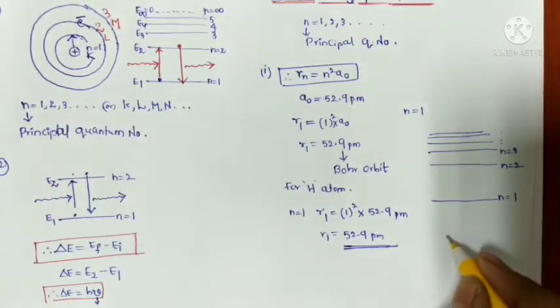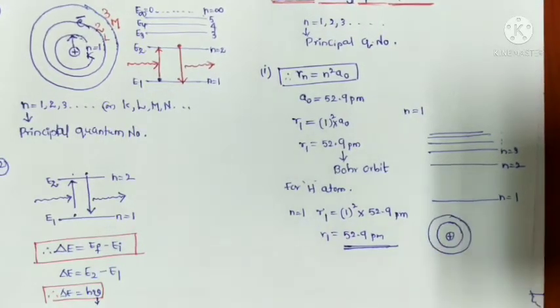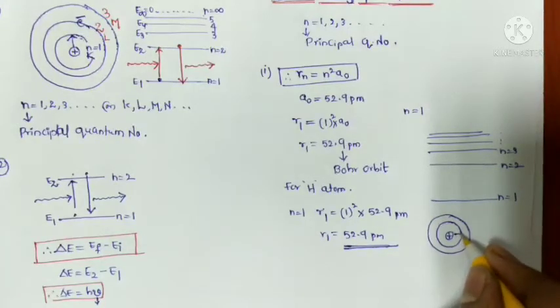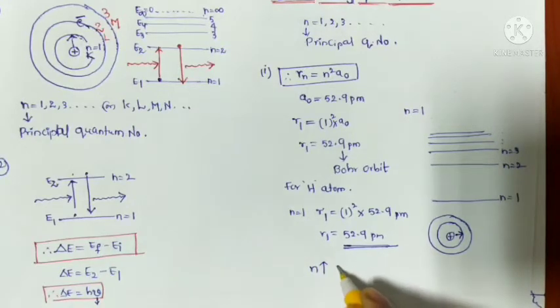Or we can explain it here: this is the nucleus, and these are the stationary states. The first stationary state radius is 52.9 picometers. Next, if the n value increases, what happens? The radius also increases.